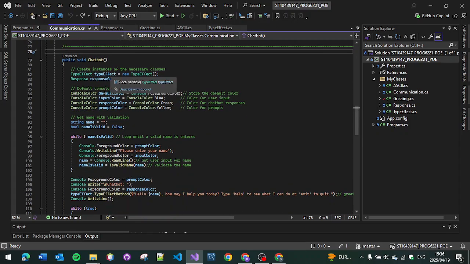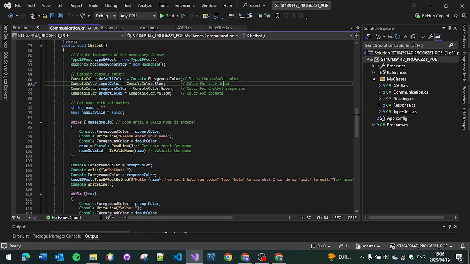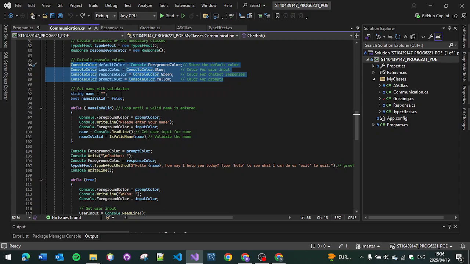So now this is the chatbot. I instantiated the two classes, response and type effect, because I want to use them. So I put them in there. I used the colors for responses and inputs. So far this is the base.